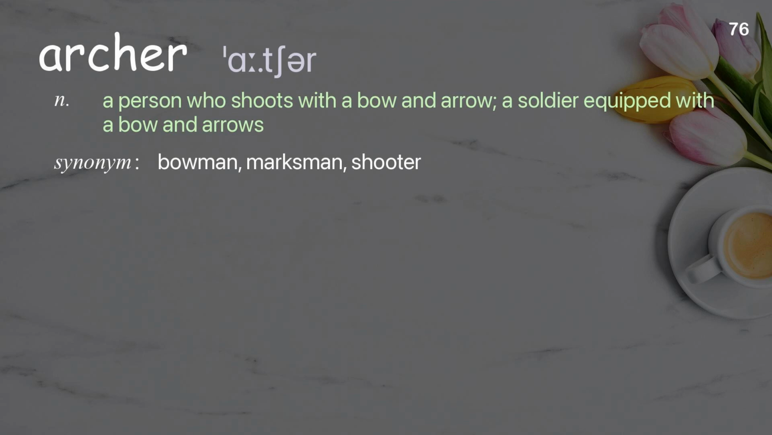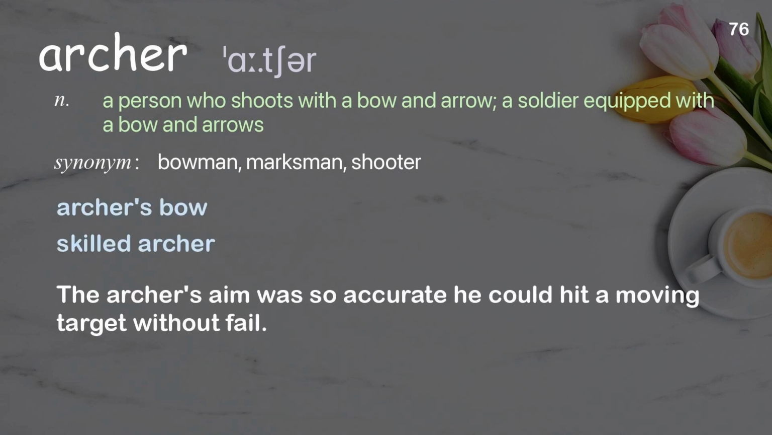Archer. A person who shoots with a bow and arrow, a soldier equipped with a bow and arrows. Examples: Archer's bow. Skilled archer. The archer's aim was so accurate he could hit a moving target without fail.